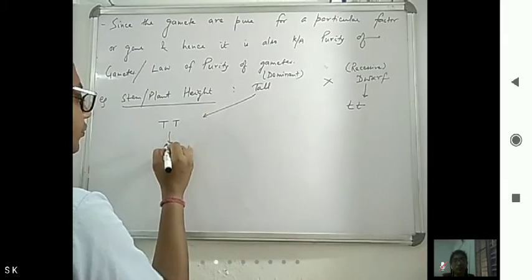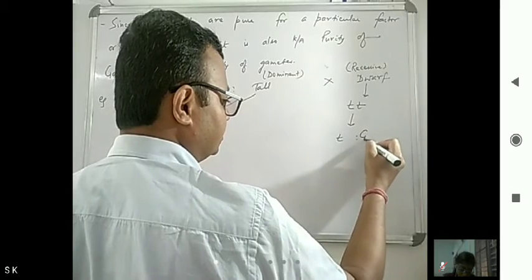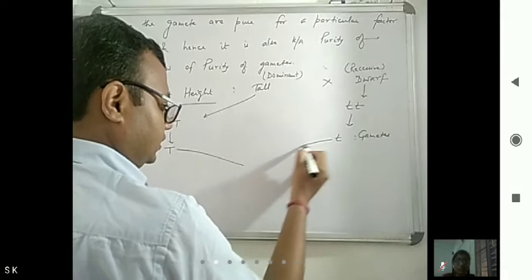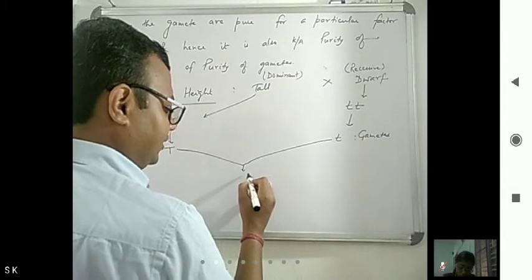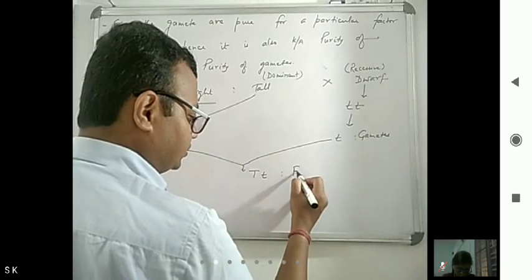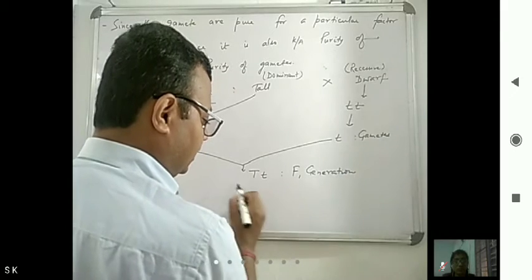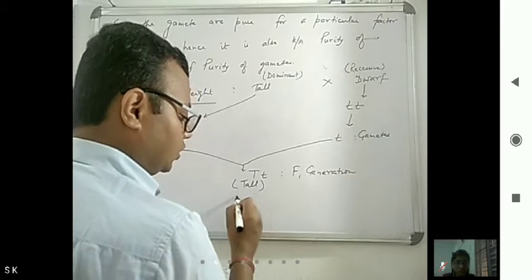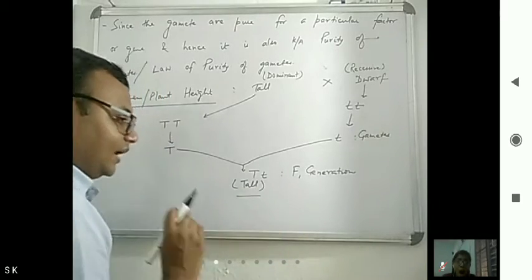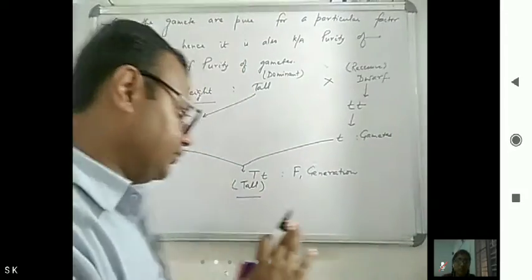Now the gametes are capital T and small t. In the F1 generation, we get capital T, small t. This is the F1 generation, and all are tall. This shows the law of dominance.